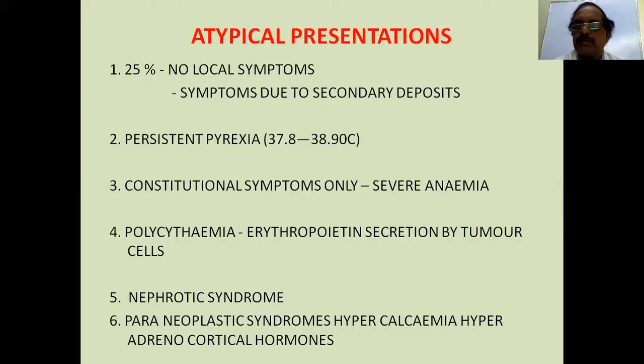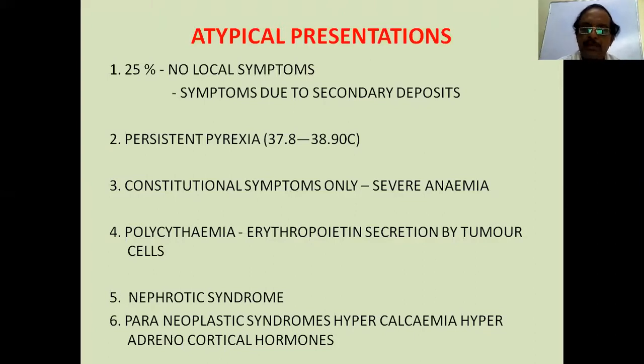Apart from this presentation, there can be an atypical presentation of renal cell carcinoma. Patient may not have any symptoms referable to the renal cell carcinoma, but can have manifestations due to secondary deposits, which call attention to the disease. And it can present with persistent pyrexia, low-grade fever continuing for a long period without any diagnosis.